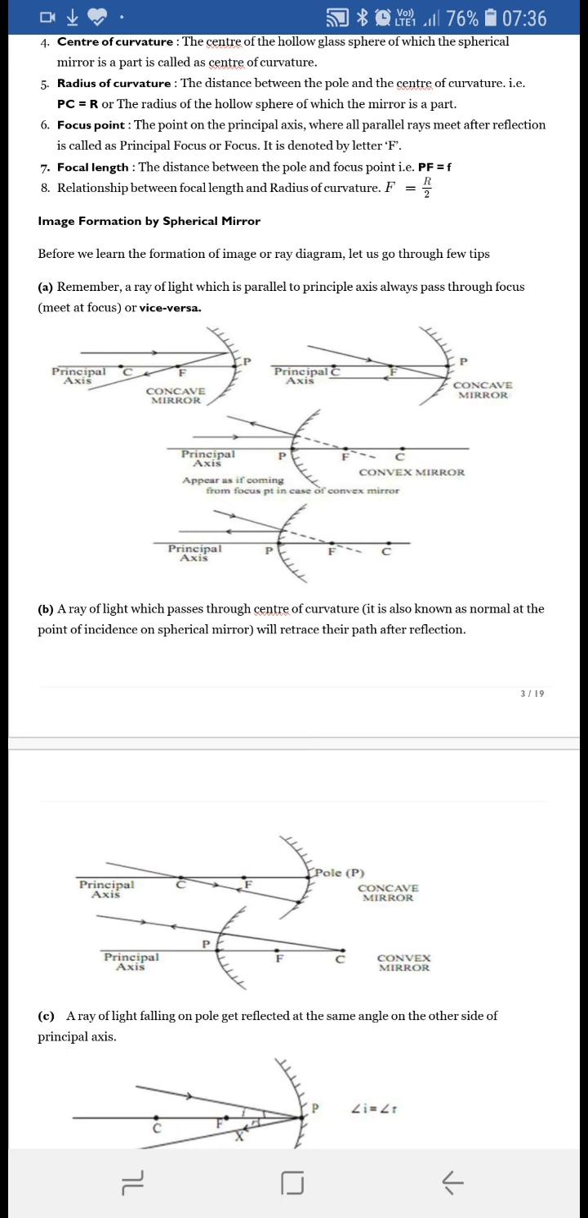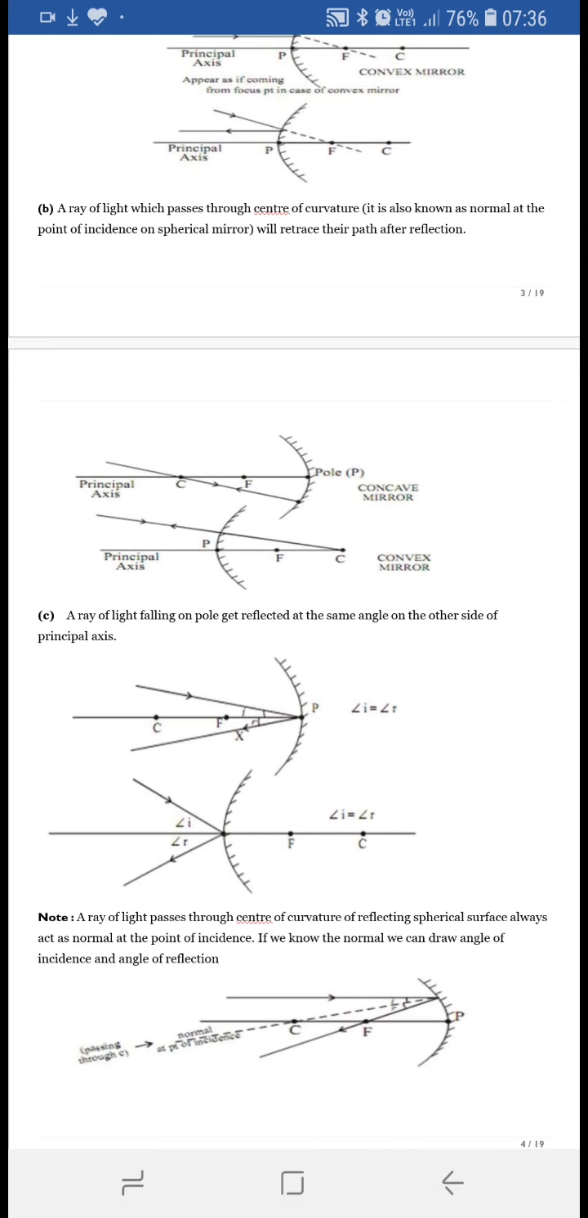What is the third rule? A ray of light which is falling on the pole. If any ray of light is directly falling on the pole, then it will be reflected with the same angle in the same medium on the other side of the principal axis.